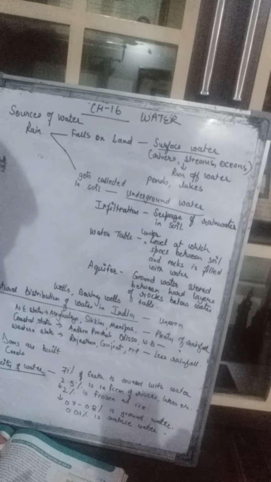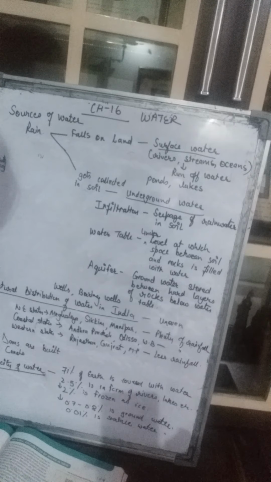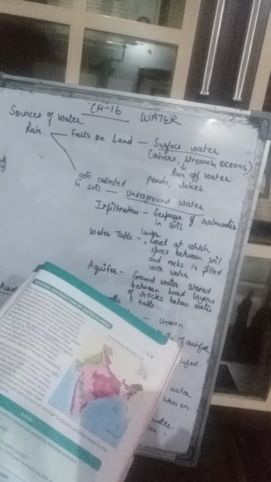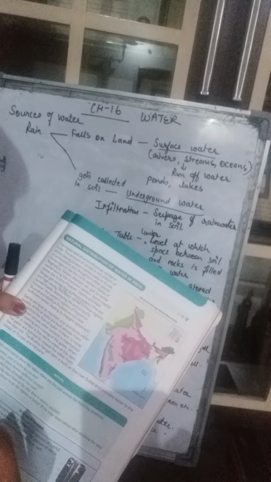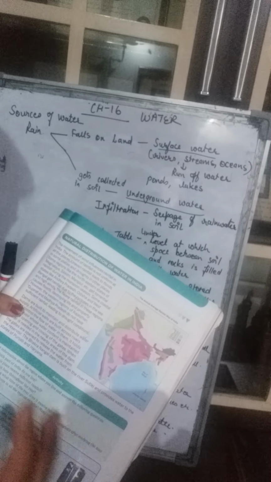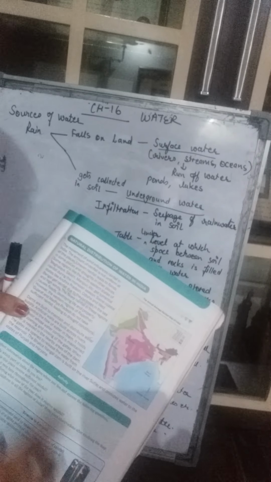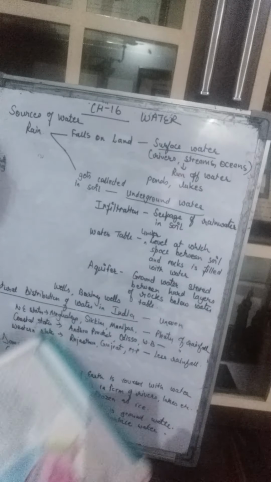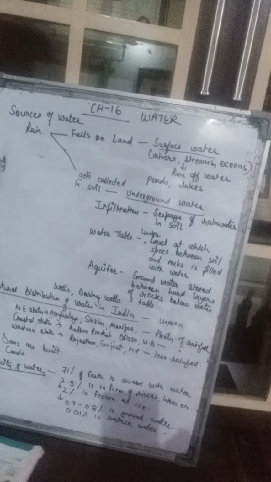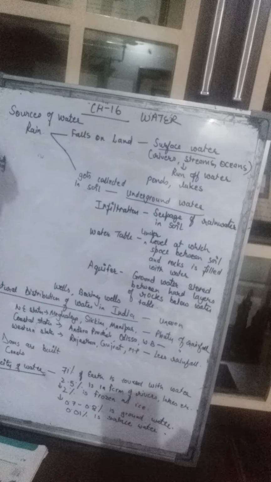You know that very well, right? And it provides water to the states of Punjab and Haryana. And you know that Punjab and Haryana are among the most fertile states, and a lot of agricultural crops come out from Punjab and Haryana. But the water which is provided to these states is with the help of this Bhakra Nangal Dam, right? So this is about the national distribution of water in India.